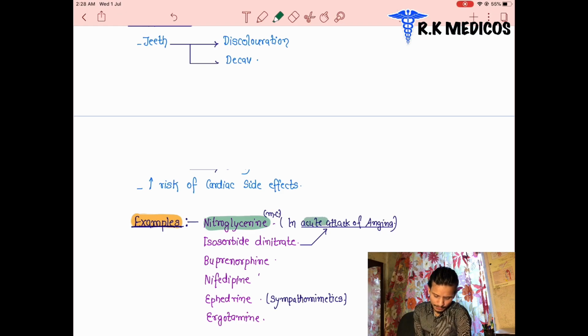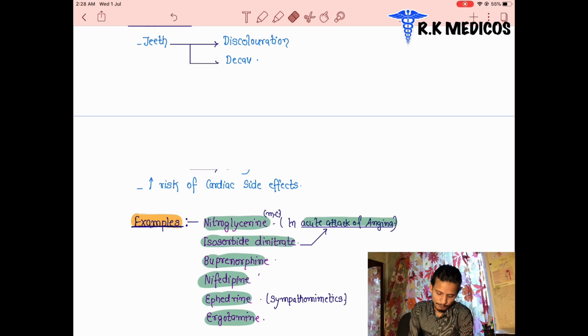Many different drugs will be written here: isosorbide dinitrate, which is also in the nitroglycerin group, buprenorphine, nifedipine, ephedrine and ergotamine. These are all drugs which are taken sublingually. Okay, I hope so.